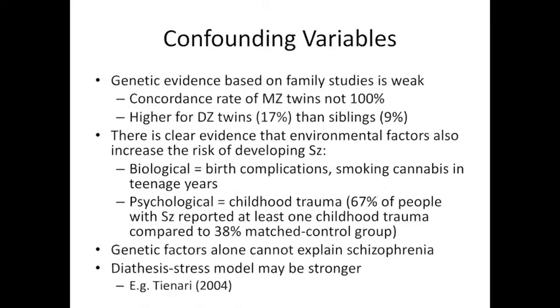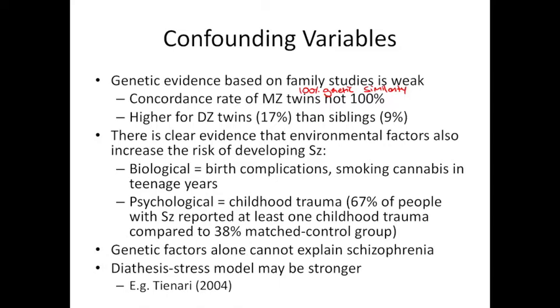However, despite the fact that family studies do show clear evidence for genetic susceptibility, i.e. the greater the genetic similarity, the greater the risk of sharing the disorder, the genetic evidence is weak. Concordance rates for monozygotic twins, who share 100% of their genes, are not 100%. This suggests that there must be environmental factors.